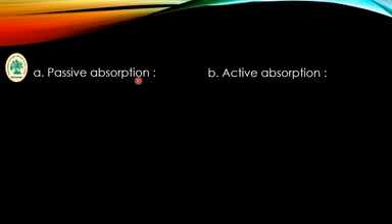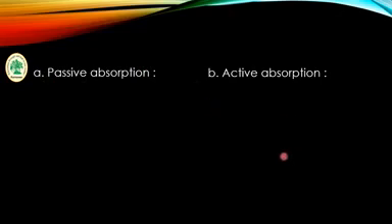Then the third difference is that the rate of passive absorption depends on the transpiration rate, and the rate of active absorption depends on the DPD. The fourth difference is that passive absorption shows the apoplastic pathway, and active absorption shows the symplastic pathway.